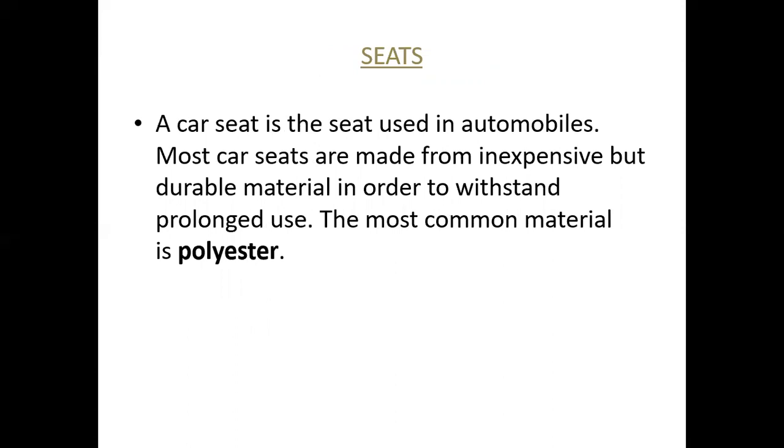Various kinds of materials are used for making seats, like leather, polyester, nylon, vinyl, and even a mimic of leather, that is faux material, is also used in seats. So it is up to the person which material he wants to choose for his roadster. Mostly car seats are made from inexpensive but durable material. Middle class families will choose an inexpensive but durable material, that is polyester. So polyester is basically used in seats.